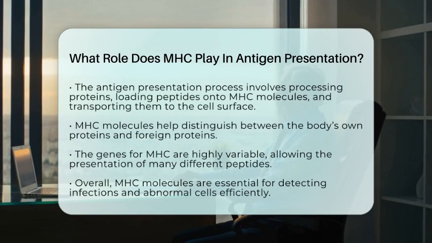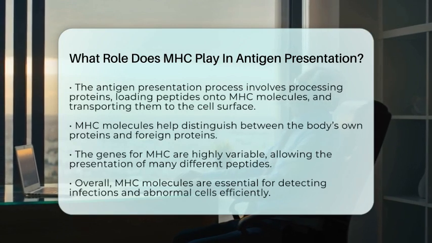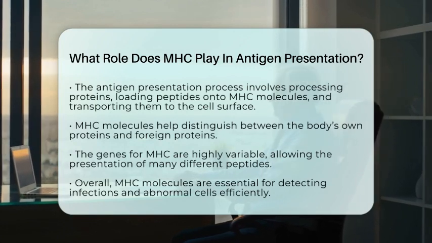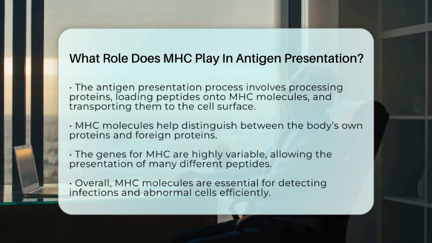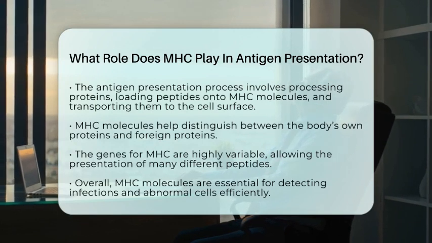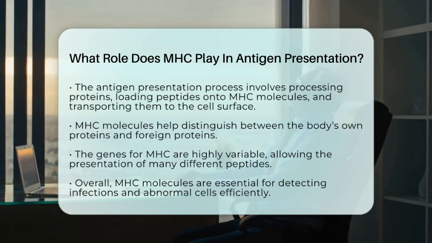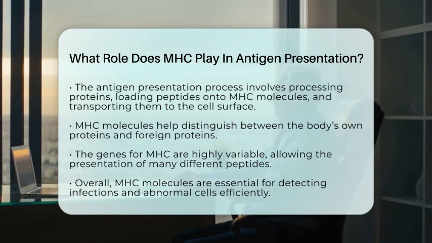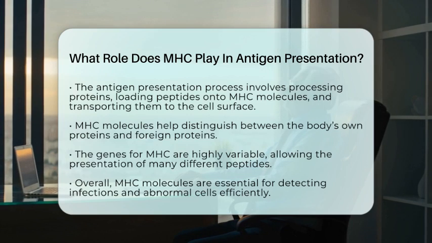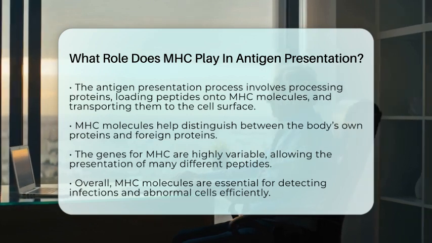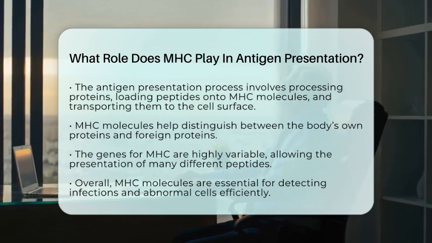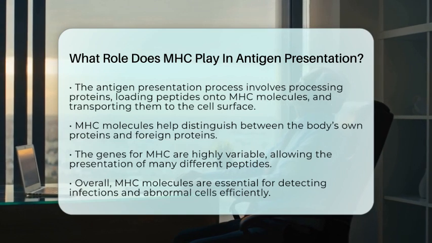MHC molecules also help the immune system tell the difference between the body's own proteins and foreign ones. They constantly present small pieces of self-proteins, which helps prevent the immune system from attacking the body's own tissues. Because MHC genes are highly variable, they can present a wide variety of peptides. This diversity helps the immune system recognize many different pathogens.